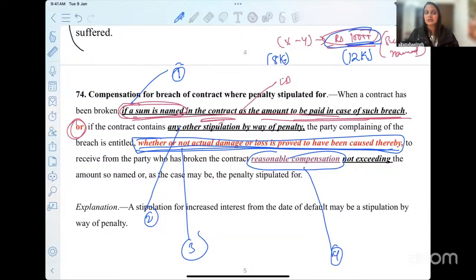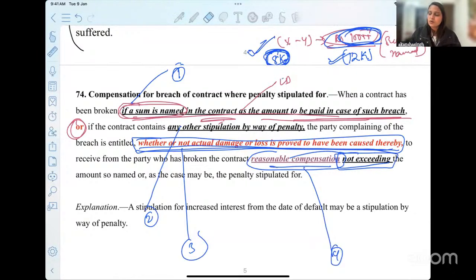So the answer lies here. It says to receive from the party reasonable compensation which does not exceed the amount that is so named. So if I have named 10,000, and the reasonable amount is 8,000, what will the court grant me, 8,000 or 10,000? Obviously it will be the reasonable compensation, 8,000. Can it exceed the amount so mentioned? Obviously not, because it very clearly says not exceeding the amount so named. So these are quick points that we have tried to understand from the bare text of section 74.